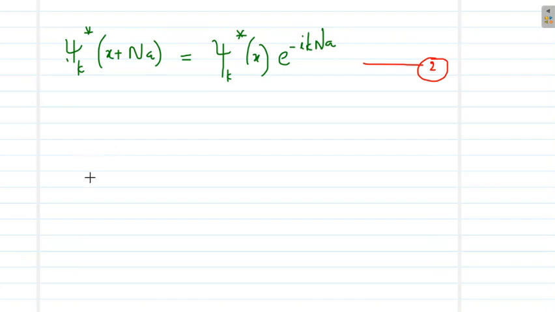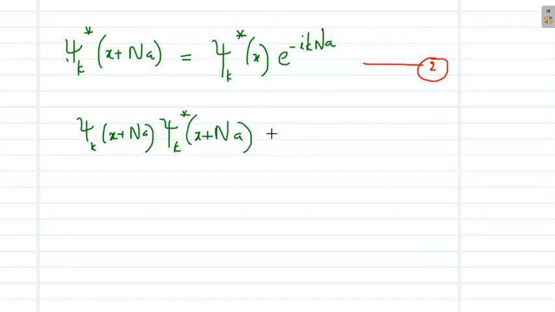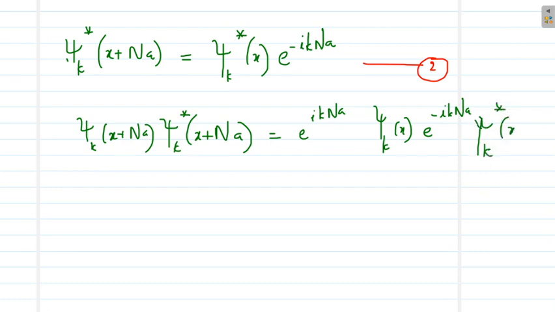Now taking the product of equation 1 and 2, what will be psi k of x plus na into psi k star of x plus na? It will be 1 into 2, which is e raised to ikna into psi k of x multiplied by e raised to minus ikna into psi k star of x.